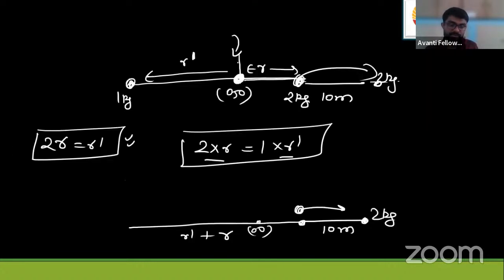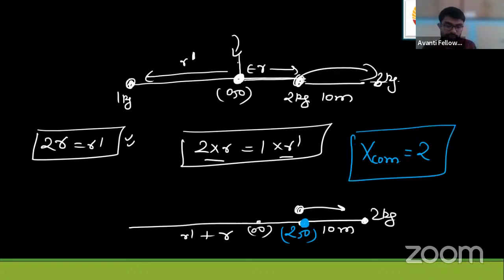What does it mean? It means the center of mass's new location is here. That is, it is at 2, 0 now. So x cm will be 2 now, and y cm, z cm are 0 because it is on the one dimensional line only. Where the masses are, the center of mass approximately lies there only, other than cases like a boomerang and all that. So x cm is 2 here.